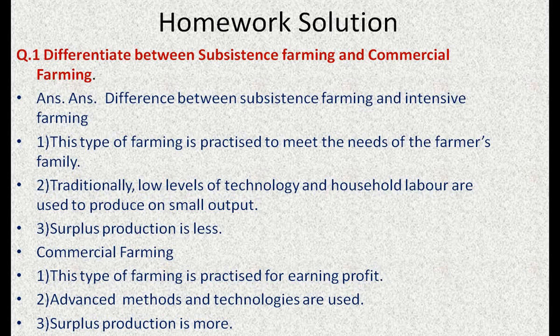Now we will have a look at the homework solution. Some questions were given to you in yesterday's lecture, so now we will discuss the answers. First, differentiate between subsistence farming and commercial farming. Subsistence farming is practiced to meet the needs of the farmer's family. Traditional methods, low level of technologies and household labor are used. Surplus production is less. Commercial farming is practiced for earning profit, in which advanced methods and technologies are used for cultivation and irrigation, and surplus production is more.